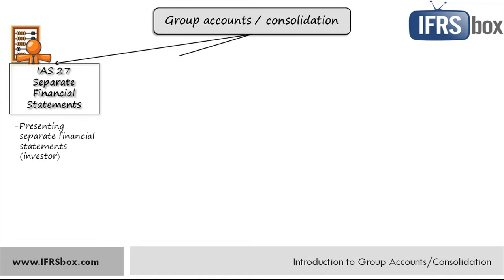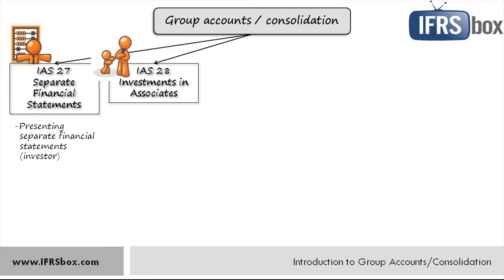The second one, IAS 28, investments in associates. Well, we'll define associates a bit later, but quickly. Associate is an investment over which you don't have a control but significant influence, and basically that's when you own somewhere between 20 and 50% of its shares. IAS 28 prescribes how to account for associates and defines and describes an equity method of accounting.